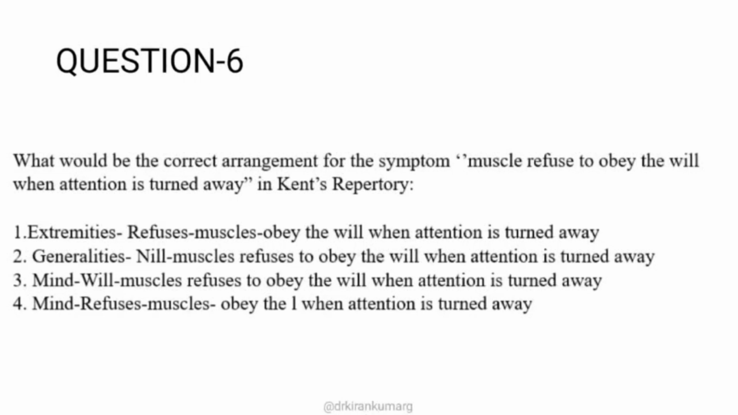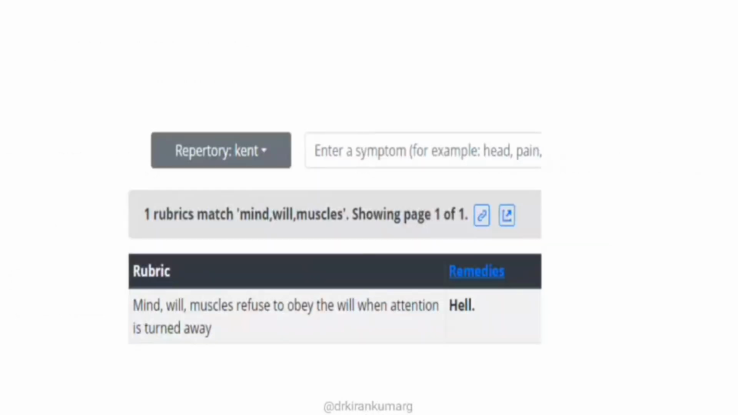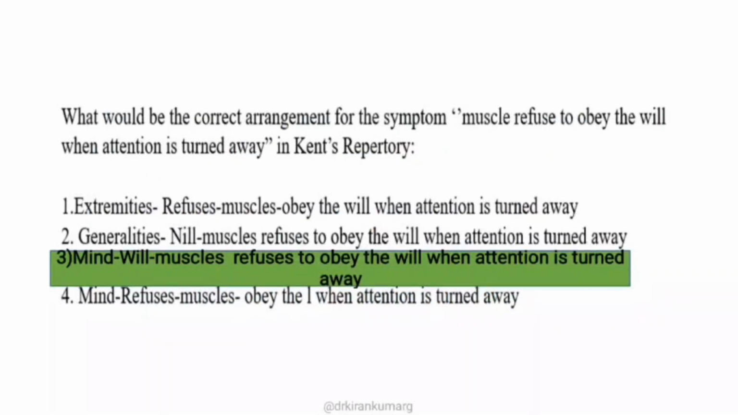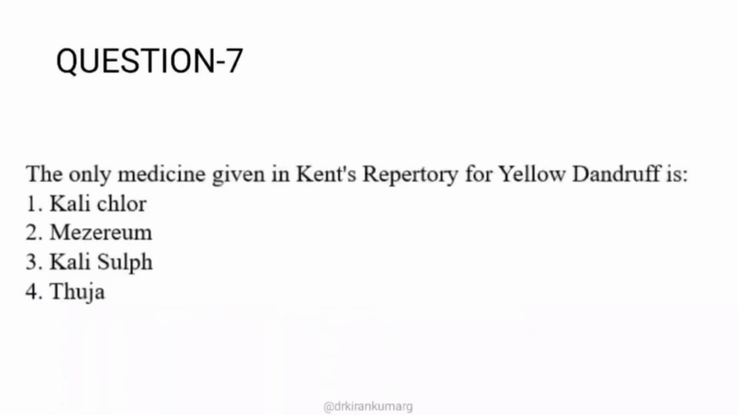Whenever this kind of question is asked, you should always jump on to the mind chapter, because Kent's repertory is known for the mind chapter. Here there is a direct rubric: mind, will, muscles refuse to obey the will when attention is turned away. The single remedy is Helleborus. So the right arrangement is option 3. Okay, moving on to the next question.